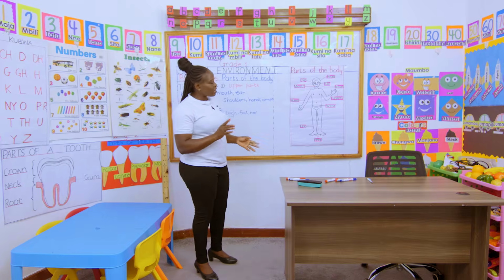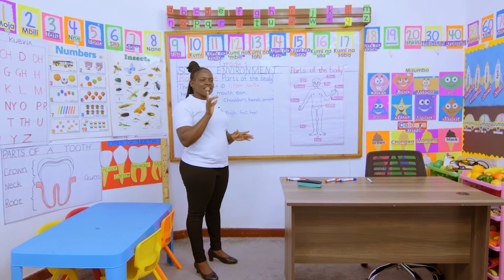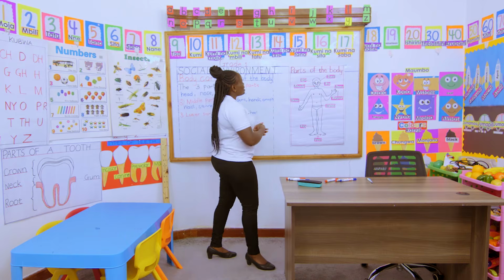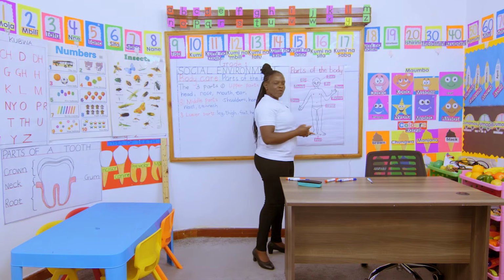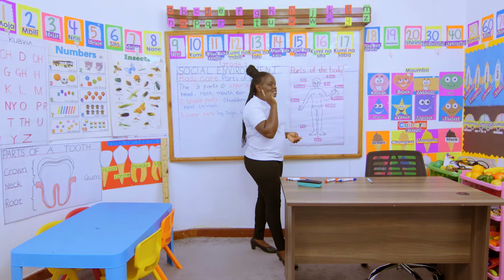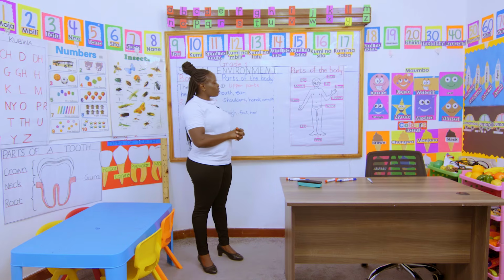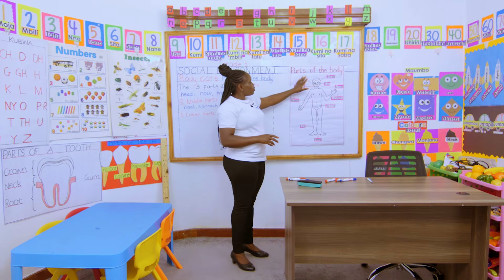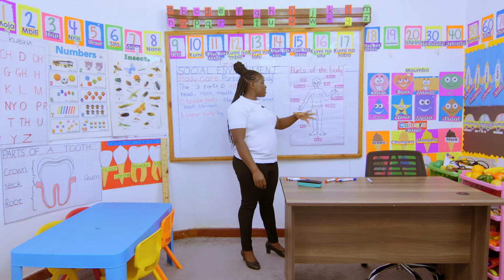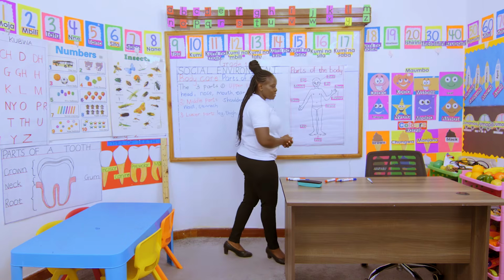Now, do you understand the different parts of your body? In the next lesson, we want to talk about how to care for these parts of the body. How do I care for my body? What am I supposed to do? For that to happen, we need some requirements. So during our next lesson, we will be dealing with how to care for my eyes, mouth, head, ears, nose, and fingers, and we will do some cleaning of these different parts of the body.